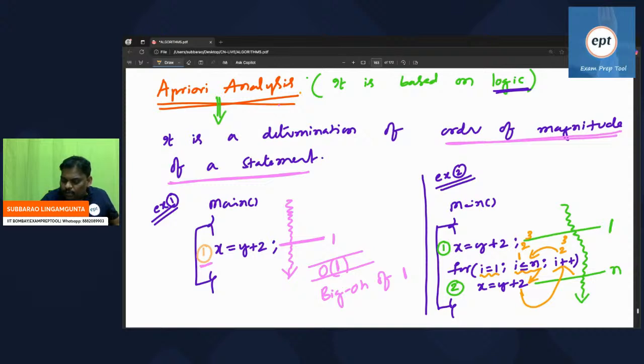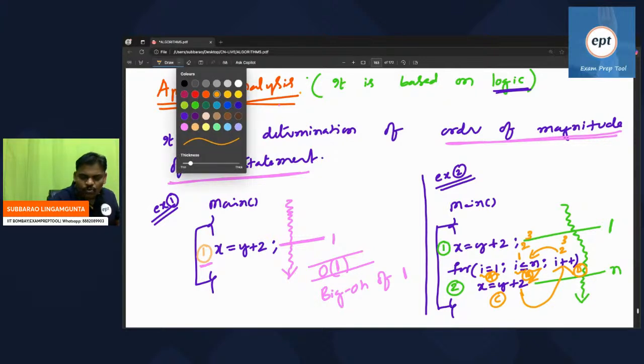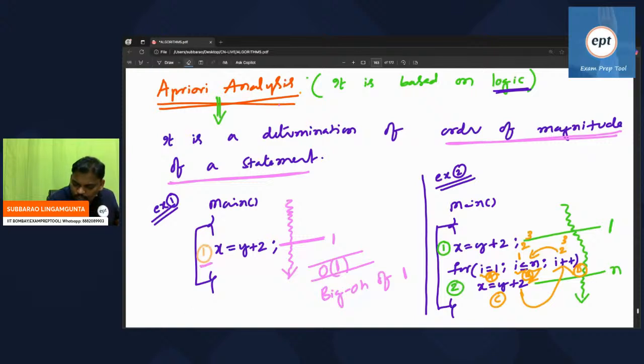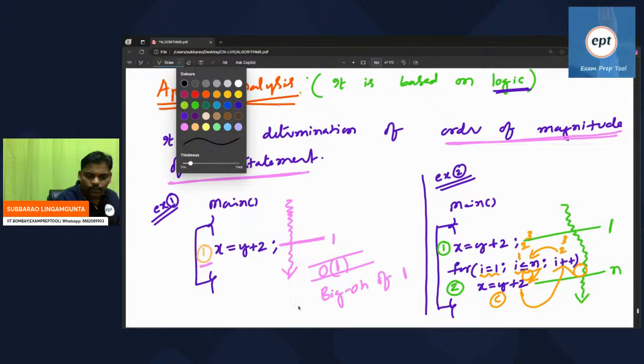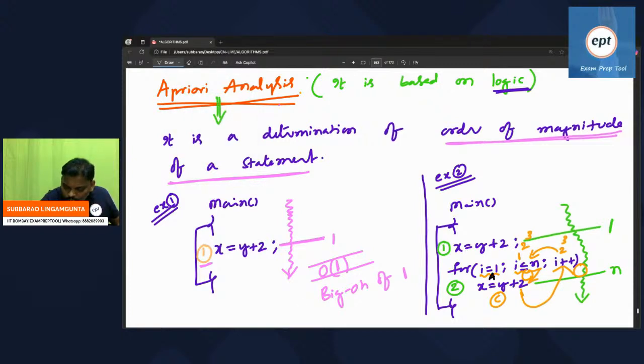So let me give the order. First A will execute. Next B will execute. Afterwards C will execute. Afterwards D will execute. Afterwards again B will execute. Because the colors are not visible, I will use another color so you may get more clarity. Now see this one. This will execute first A, next B, next C, next D.